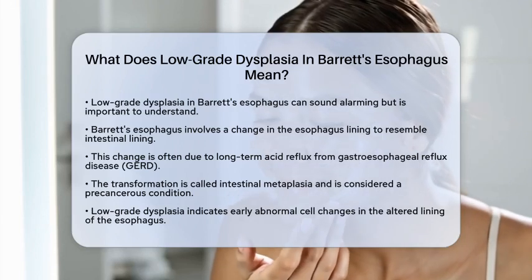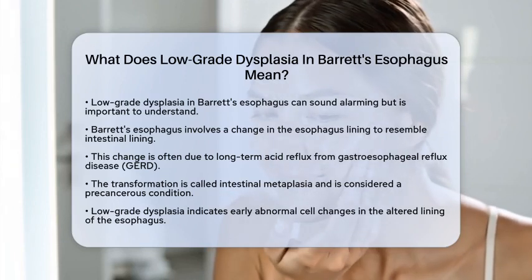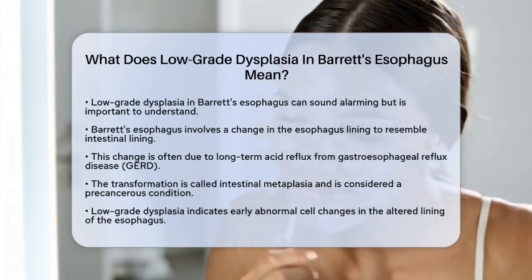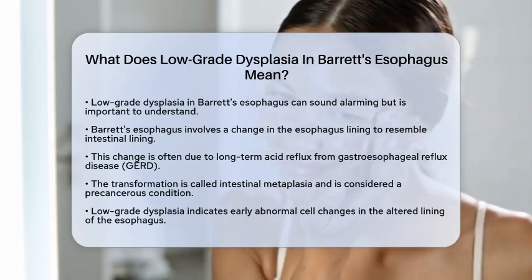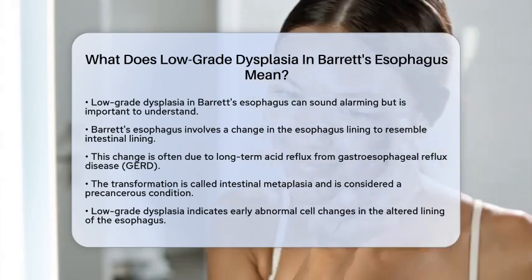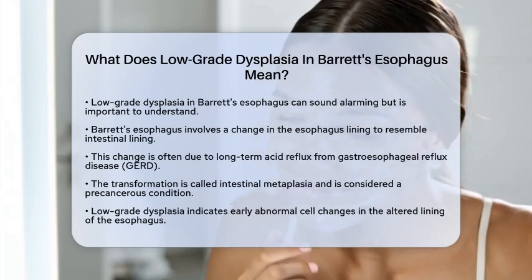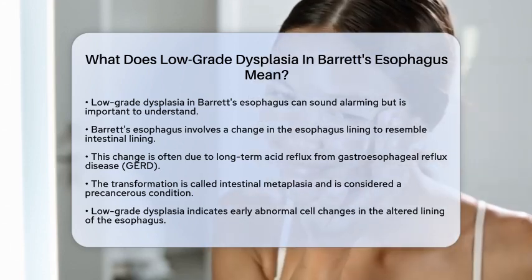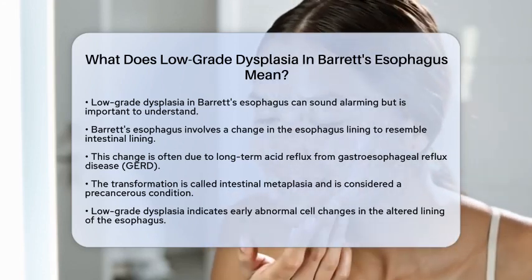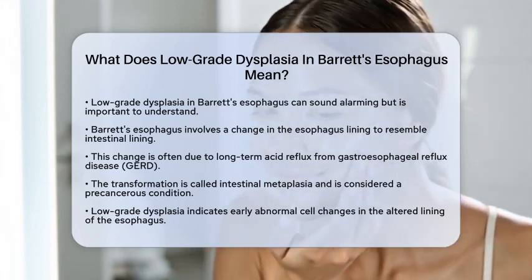Barrett's esophagus occurs when the normal lining of the esophagus changes to a type that resembles the lining of the intestine. This change often happens due to long-term acid reflux from gastroesophageal reflux disease. This transformation is known as intestinal metaplasia and is considered a precancerous condition. It can increase the risk of developing esophageal cancer.